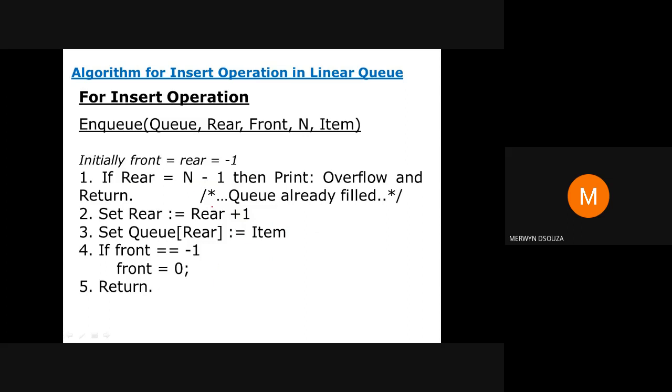The main thing that you need to remember is, when you're doing the insert operation or the NQ operation, what are the 2 steps that you need to do? First, increment the value of rear. So the rear value will be incremented by 1. Second step, you're going to store the value in the queue wherever rear is pointing. The data is stored in this variable item.